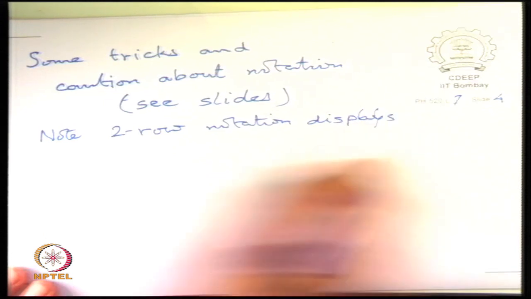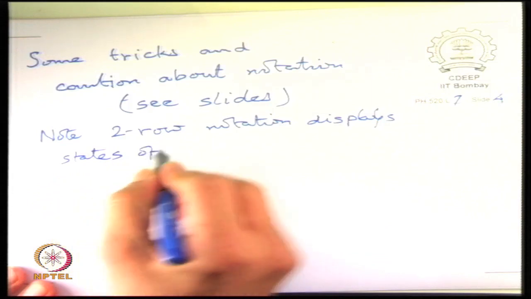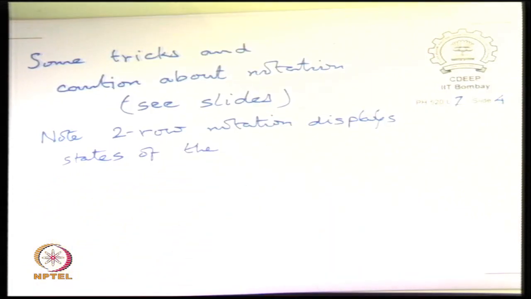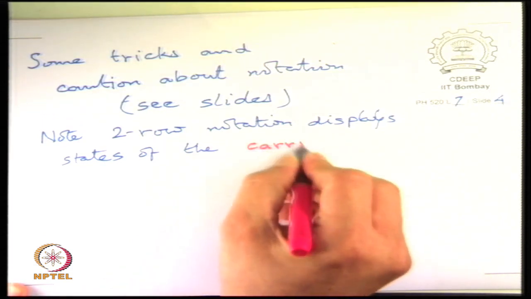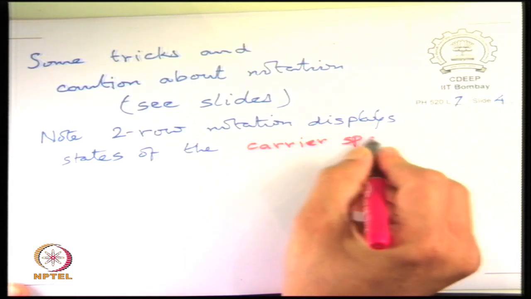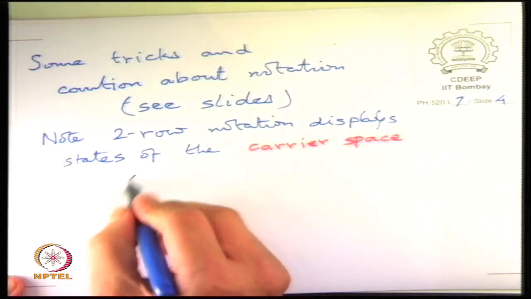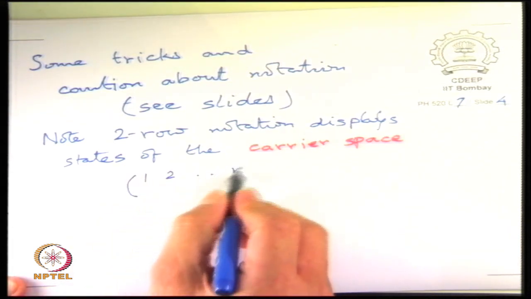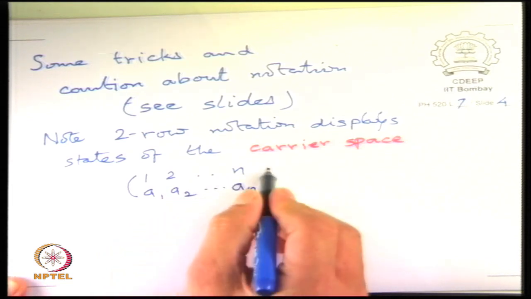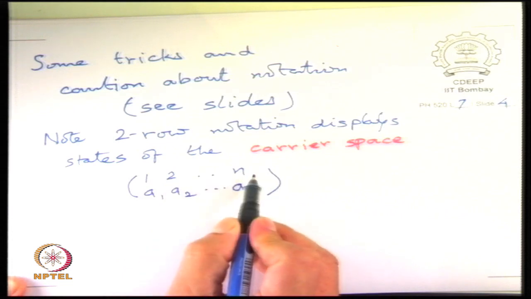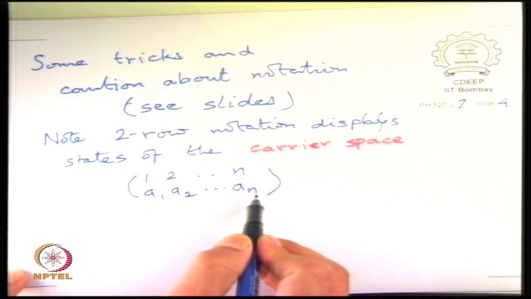It displays states of the carrier space, right, because it shows 1, 2, 3 going to A1, A2. So this is the initial configuration of the carrier space, and after the operation of this, it will become this. That's what it is showing.